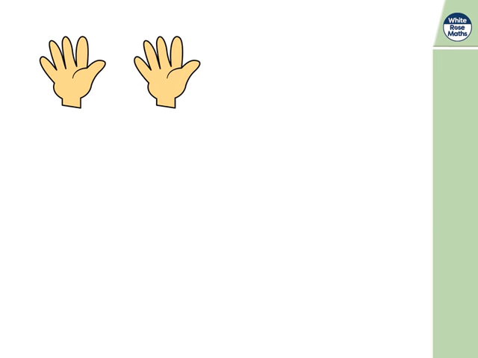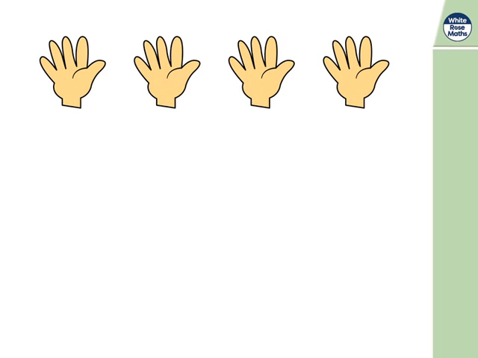I'm feeling particularly happy today, and I'd like some high fives, and another high five, and another high five, and another high five. How many equal groups do we have? We're focusing on 5s here. That's right, we've got 4 equal groups of 5.